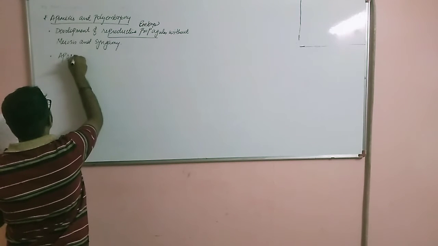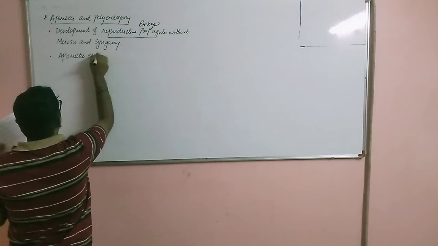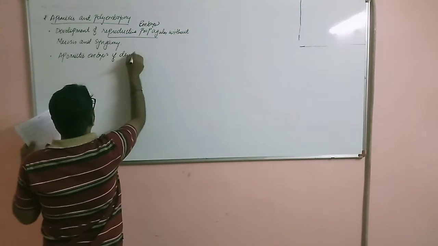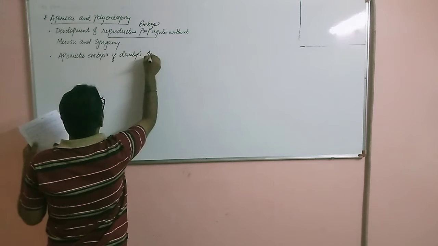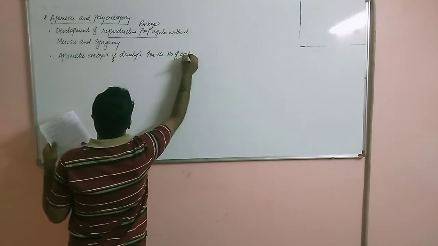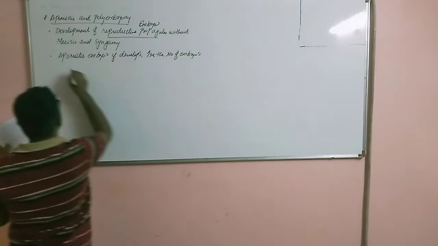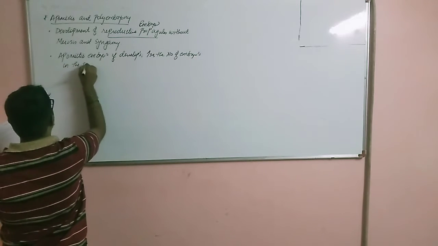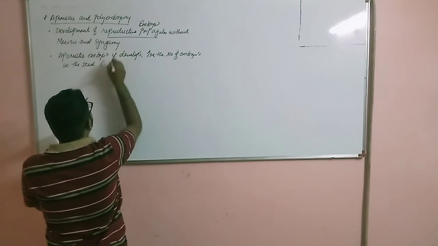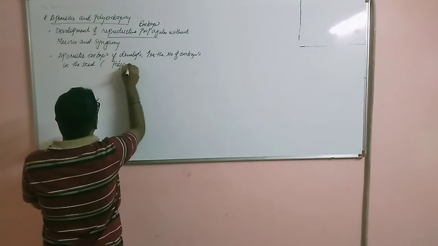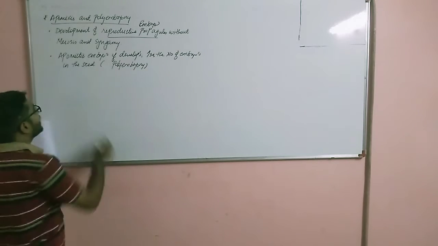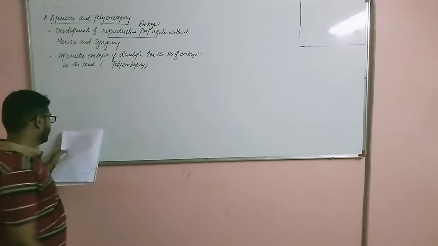So apomictic embryos, if developed, increase the number of embryos in the seed, and such a condition in which more than one embryo is present is called polyembryonic, and the seeds are called polyembryonic or apomictic seeds. Right?